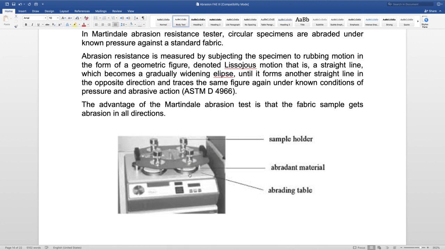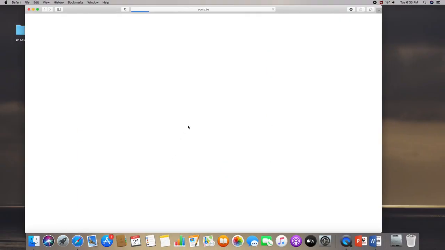And in newer versions we can have a digital control where the number of cycles can be controlled. So there is a small video that shows the working of this Martindale abrasion tester.